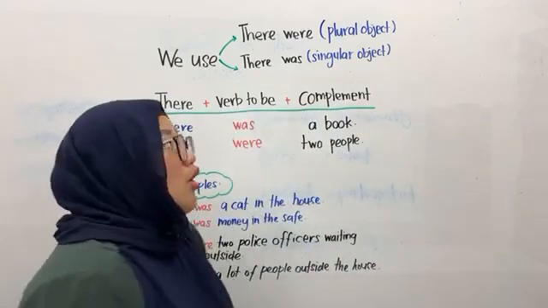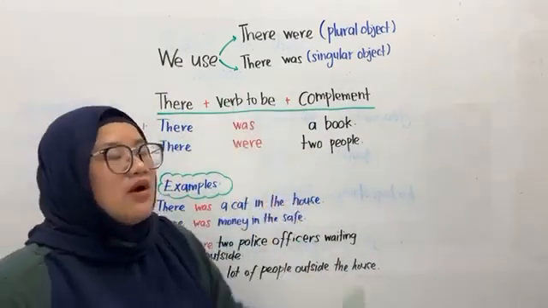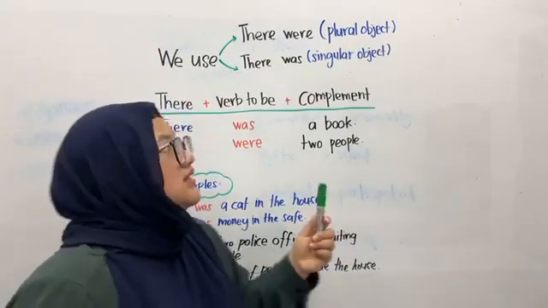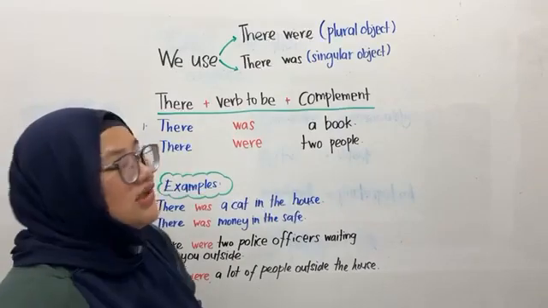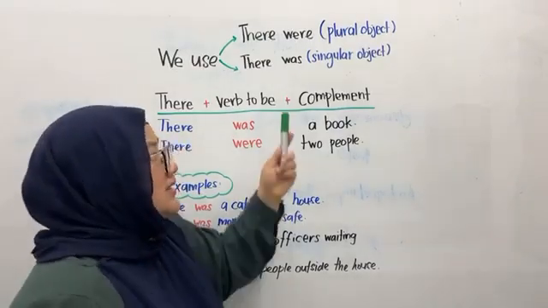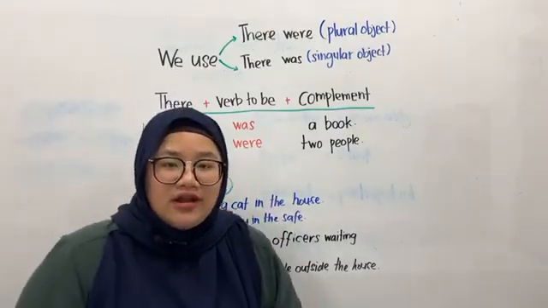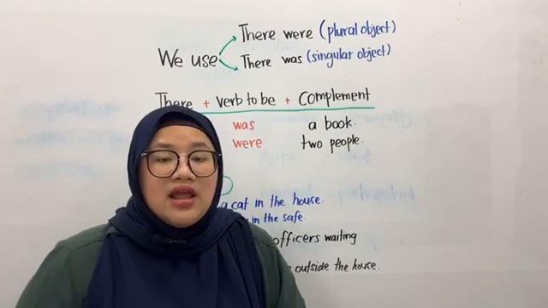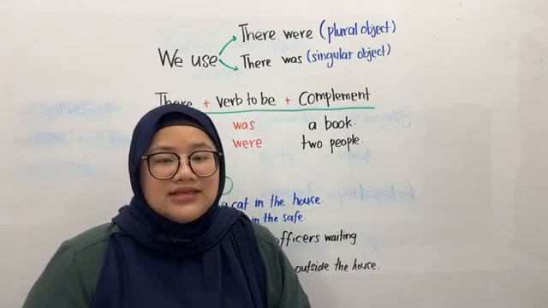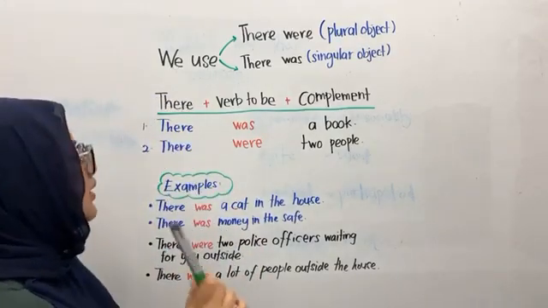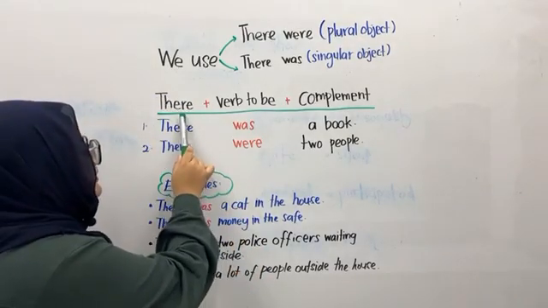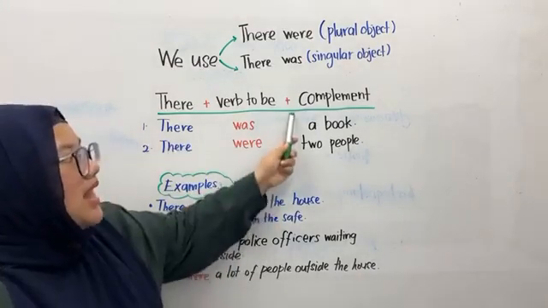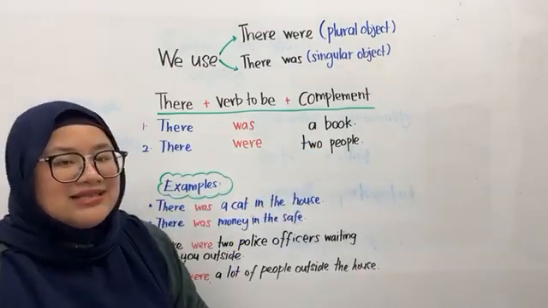Alright, so we use there were for plural objects. How about there was? There was we use for singular objects. Alright, so that is the difference between there was and there were. Let's take a look. We must add there, plus the verb to be, which is was or were, plus the complement sentence.